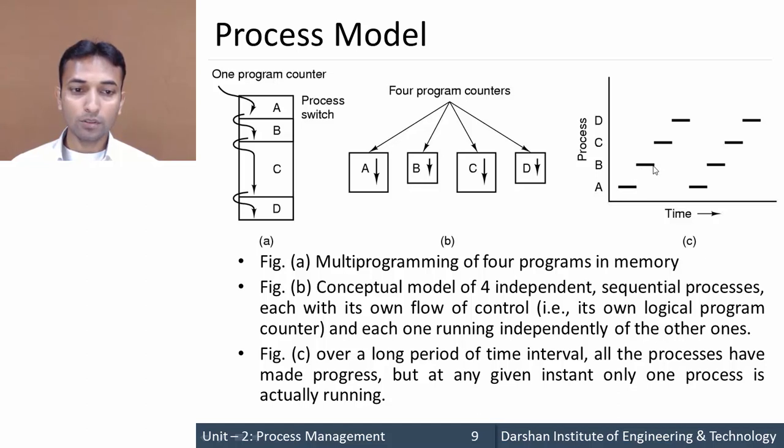Up to this portion, A, C and D are not allowed to execute, means these processes will not get the CPU. Again process B completes, then immediately process C starts. Again C completes, then process D starts. Again process D completes, then process A starts. So at a particular time only one process is executed, means every process is executed sequentially. So this is the process model.